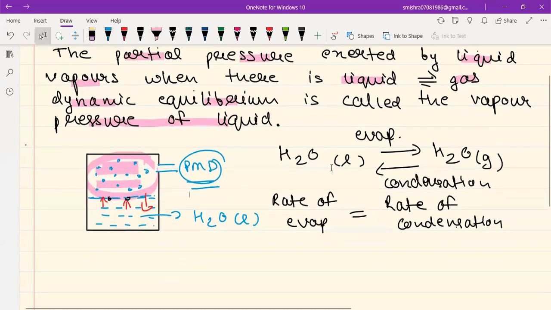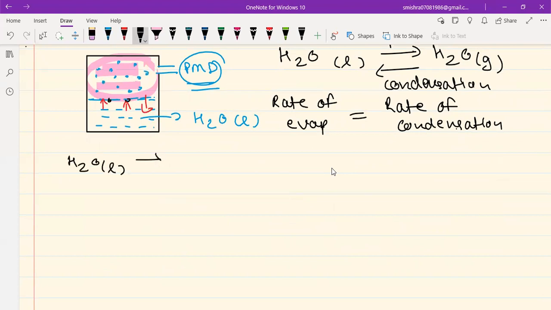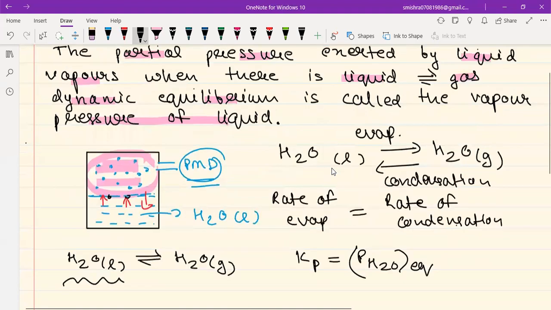But what many students fail to understand is that vapor pressure is an equilibrium constant. If you have some idea of chemical equilibrium, then guys, let us say I represent this equilibrium. H2O liquid goes to H2O gas. And if I want to write down the expression for Kp, that is the equilibrium constant for this, then that, my dear students, will be the partial pressure of H2O at equilibrium. Okay, this will be the expression for Kp. This is a pure liquid, so concentration terms of pure liquids are not written. And partial pressure of H2O at equilibrium, read the definition.